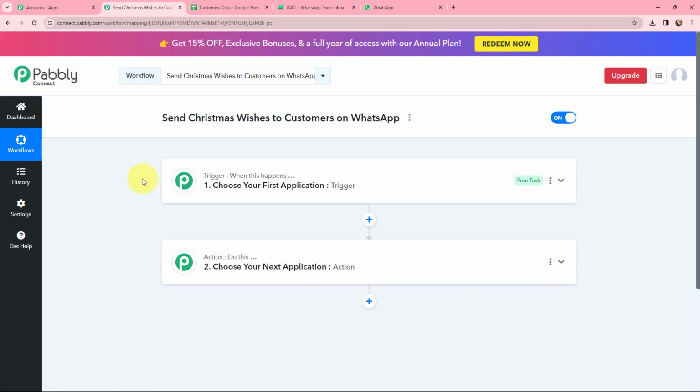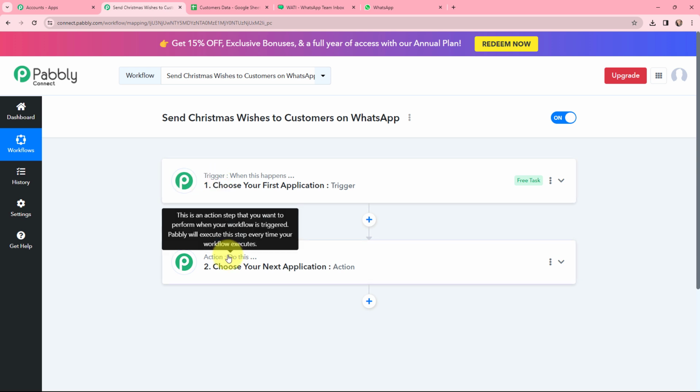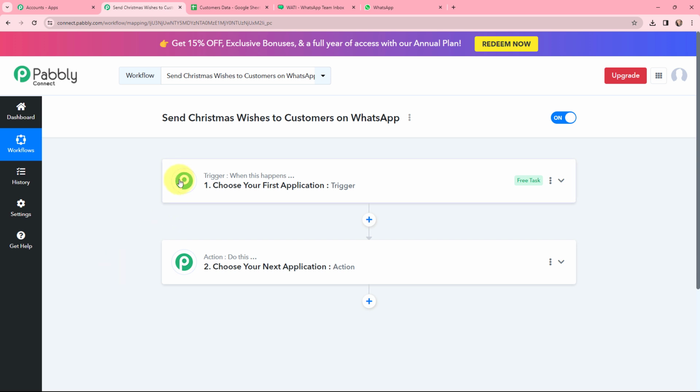So as I did that, now you can see I have arrived on a very important window which consists of trigger and action. So as mentioned earlier, trigger and action are the two most important principles or concepts of Pabbly Connect on which this entire automation and integration will depend. Trigger says when this happens, action says do this. So basically action is an automated response of your trigger application, and in a workflow you can only have one trigger but multiple action applications.